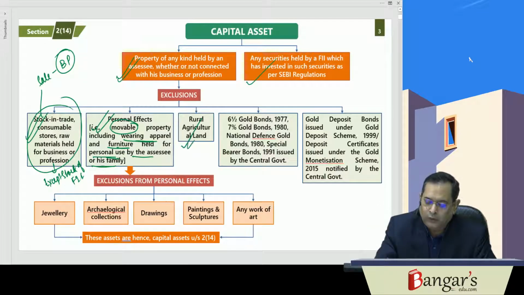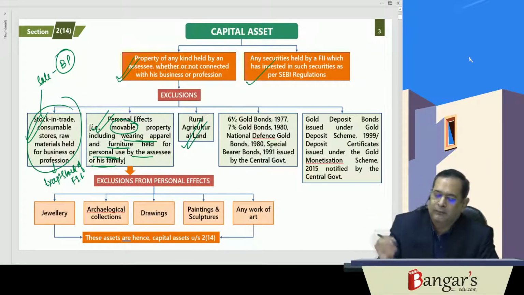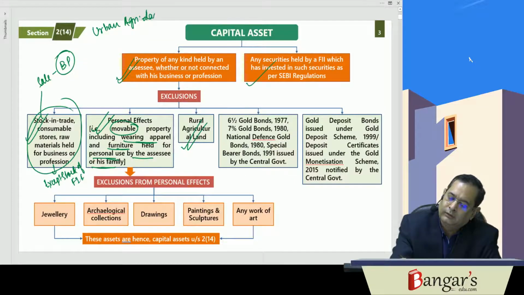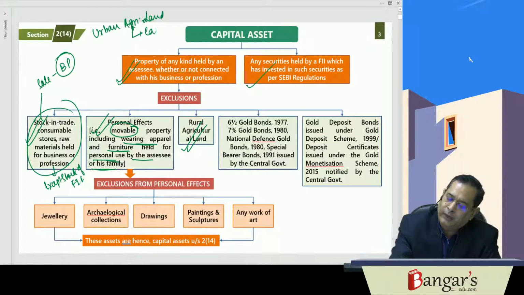Then there is rural agricultural land. Rural agricultural land is also not regarded as a capital asset. But urban agricultural land is a capital asset.